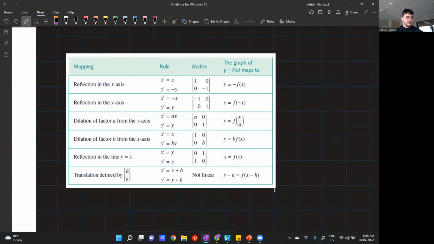This is just from the textbook. This is from the Cambridge textbook, the transformation section. I tell all my students that they should put this in their bound reference because this is a really good summary of all transformations. Obviously, you've got the actual transformation here. You've got the rules in terms of x dash and y dash. You've got your corresponding matrix, and then you've got what f of x looks like, or how the transformation affects f of x once it's actually applied. So feel free to screenshot this. It's a really good summary of transformations, and I would still use it to this day if I actually did methods still. I would always use this, and I put this in my bound reference as well.